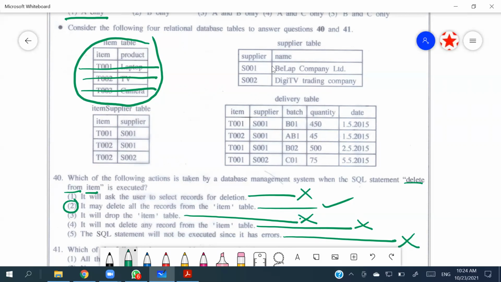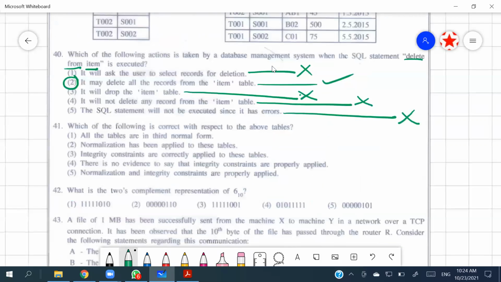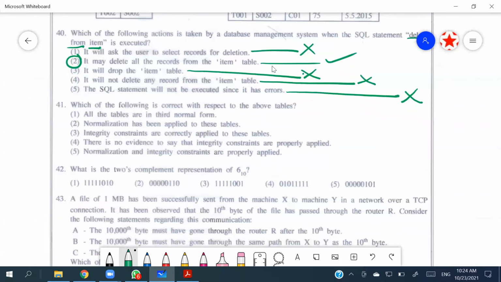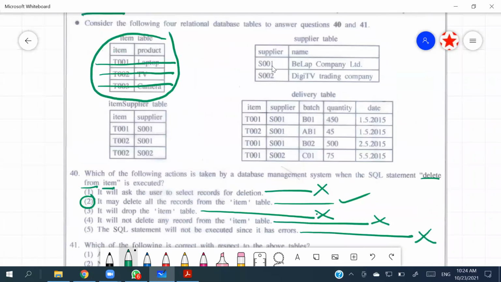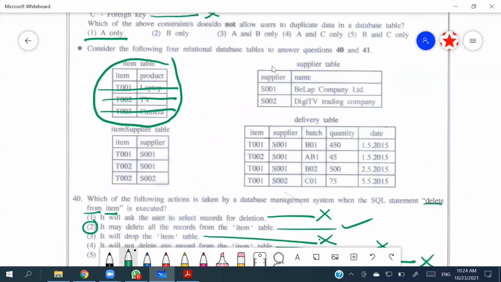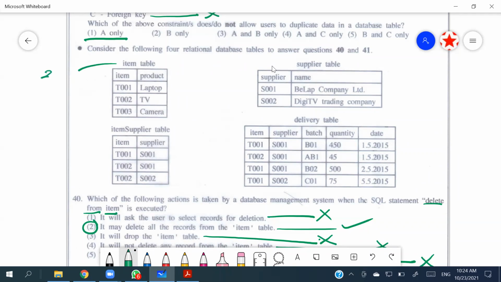Okay. Then the 41st, which of the following is correct with respect to the above tables? All the tables are in the third normal form. Let me clear the tables. So if we take the item table, item and product is there. So we can say it is in the third normal form.